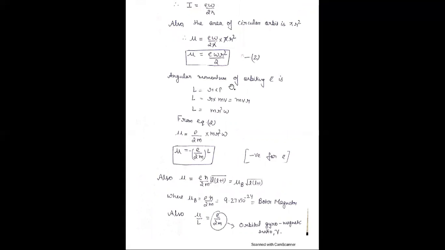Also, we know that the angular momentum of the orbiting electron is L is equal to r cross p, where linear momentum is equal to mv. Therefore, L is equal to mvr. Put the value of v is equal to r omega. Therefore, L is equal to m r square omega. From equation 2, mu is equal to e omega r square by 2. Here multiply and divide by m. Therefore, the result is e by 2m, m r square omega, replace this term by L. Therefore, mu is equal to minus e by 2m L.